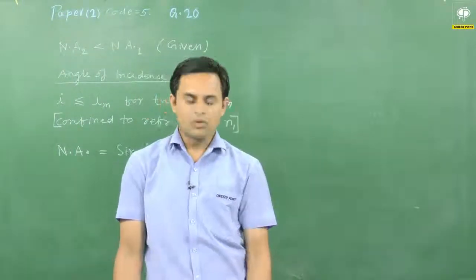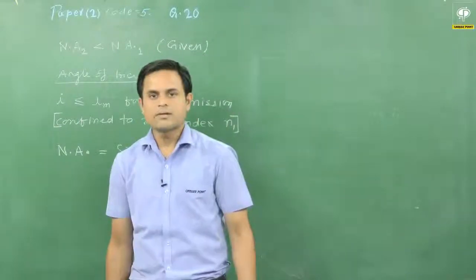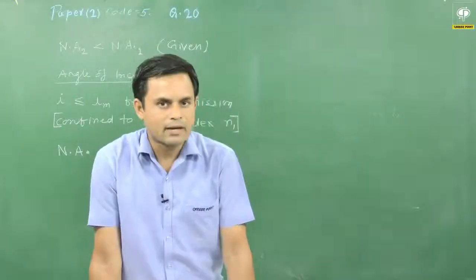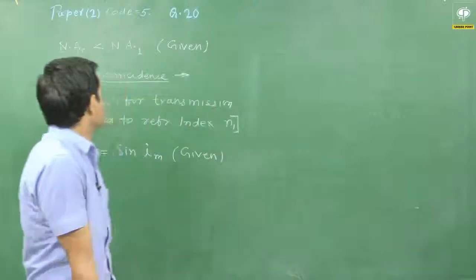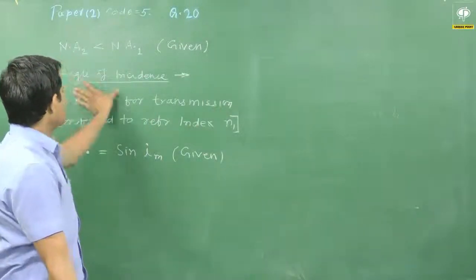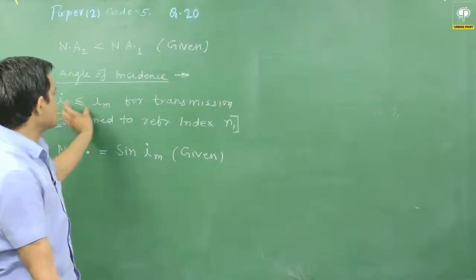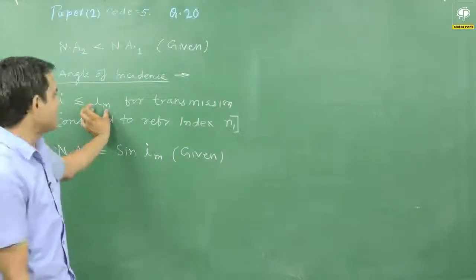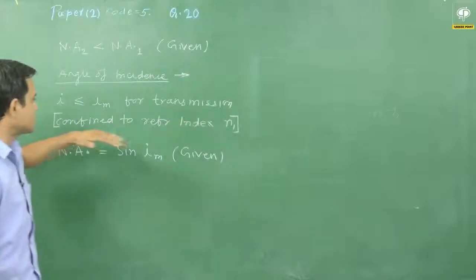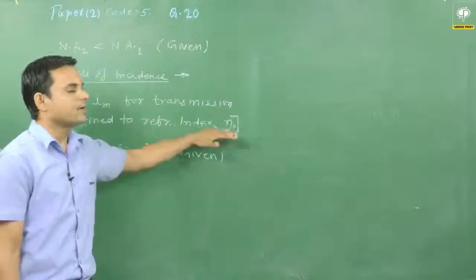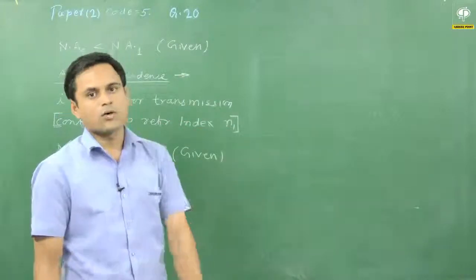This question is theoretical question. We will discuss here. We have already discussed in the paragraph that the angle of incidence should be less than the value of Im for the transmission that is confined to the refractive index N1 of the core.